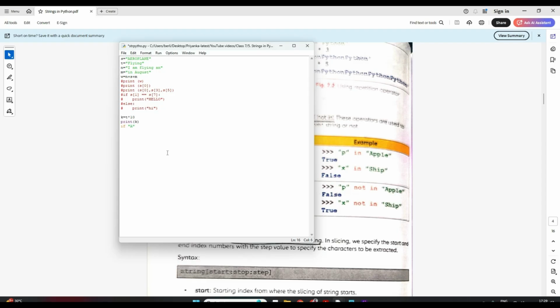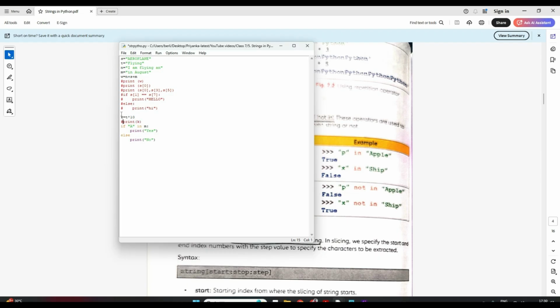If A in M, print yes, else print no. Okay, now let's save.